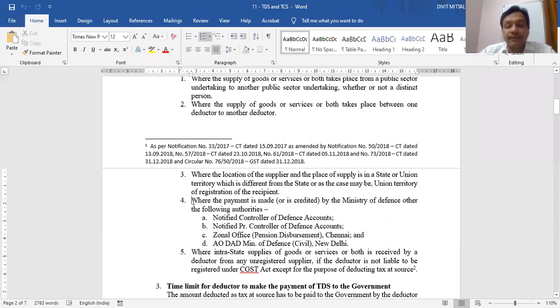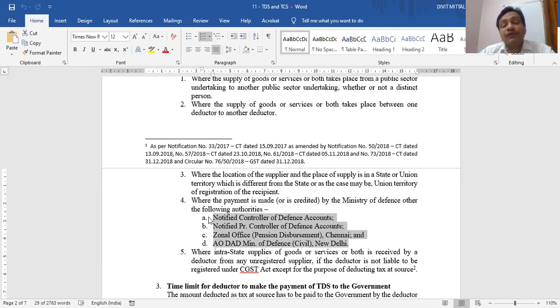Where payment is made, I will skip some points. I'm not discussing each and every point which is written in the book. Where payment is made by the Ministry of Defense, except these 4 authorities. Even within the Ministry of Defense, there are hundreds of authorities, hundreds of branches, which are known by different names. A ministry is always very huge, but beneath the ministry there are so many authorities of that ministry.